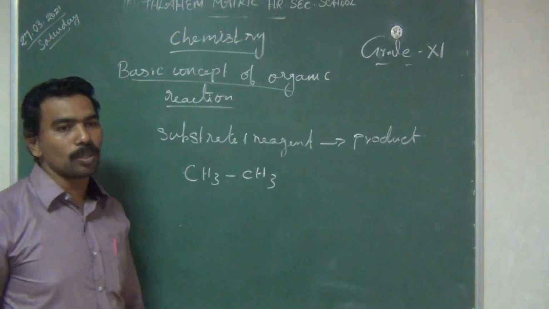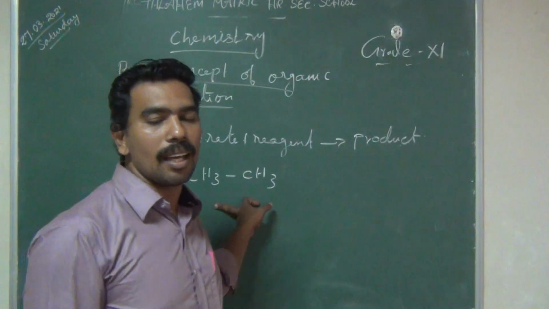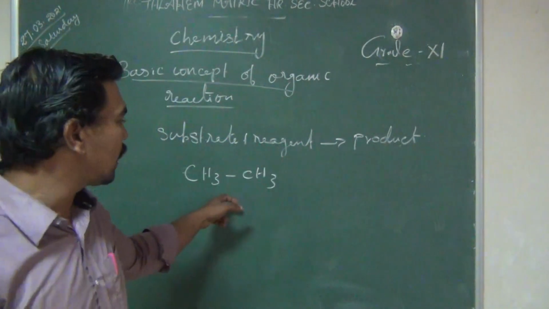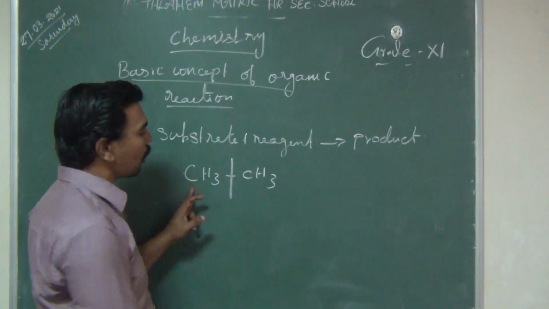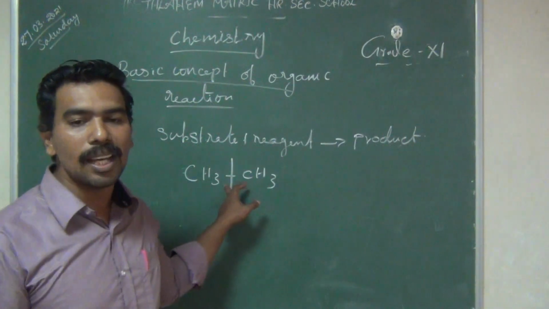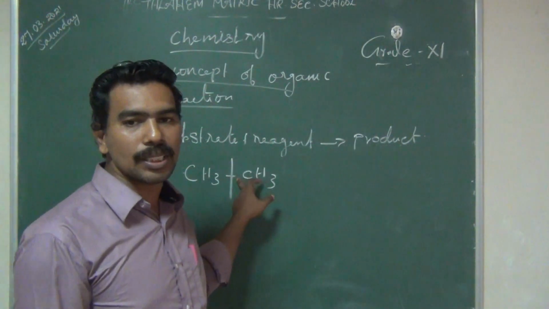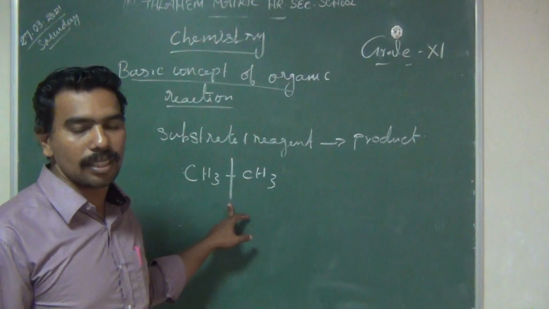This is the ethane molecule. When it cleaves symmetrically, it breaks the bond. This is a carbon-carbon bond, the mutual sharing of electrons. This is a covalent bond, and it is cleaved, it is broken.